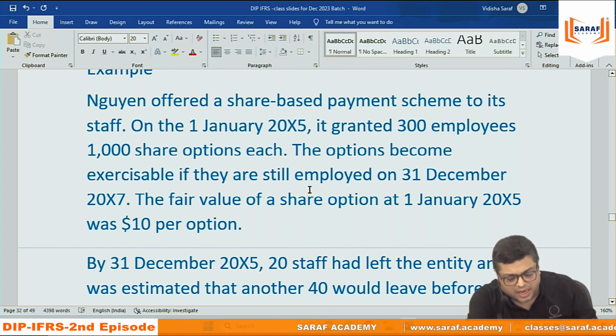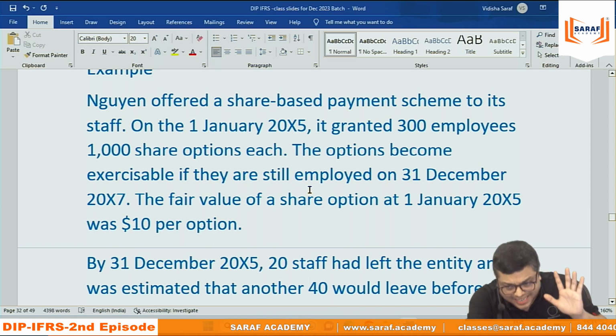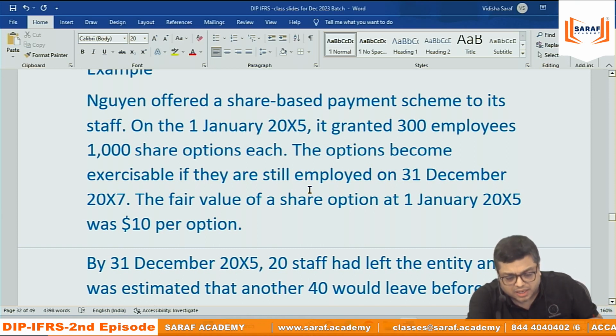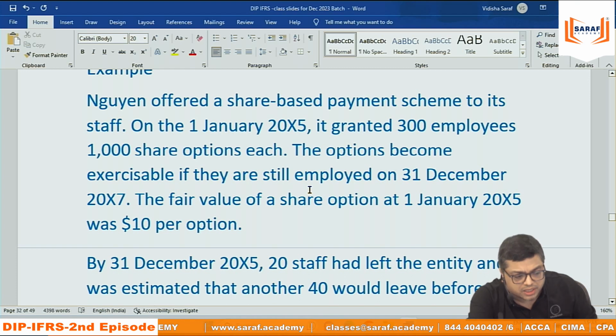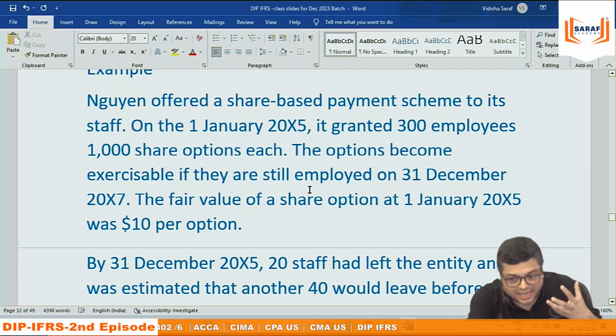Never is an employee given 1 share per employee. That can be, but it never happens. Every employee is given a certain number of shares. So 300 employees, every employee will be given 1,000 shares. 300 into 1,000, 3 lakh shares. This is what the company is announcing; the company is entering into a contract on 1st January.